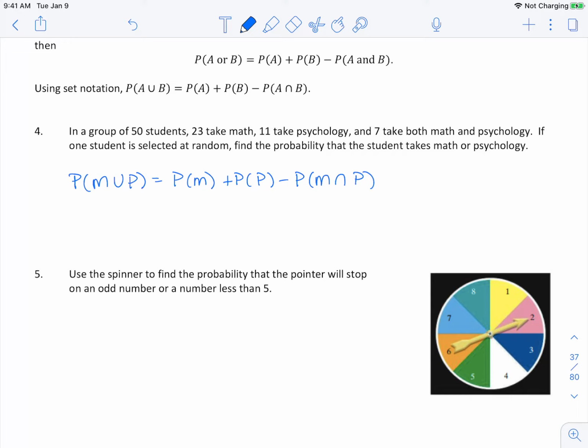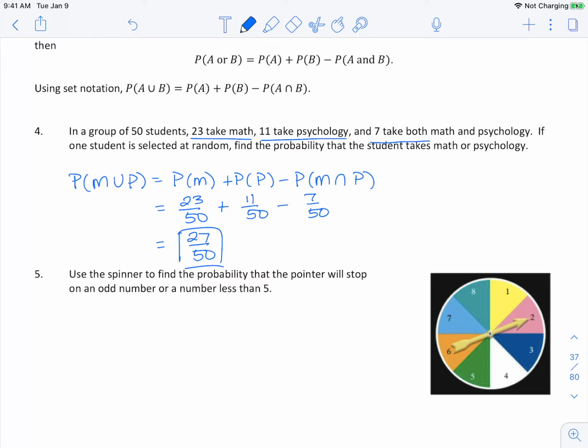Okay, so we know that 23 take math. So this is 23 out of 50 plus 11 take psychology. So 11 out of the 50 minus the 7 that take both. So this is 7 out of 50. And if we combine these, we end up with 27 out of 50.